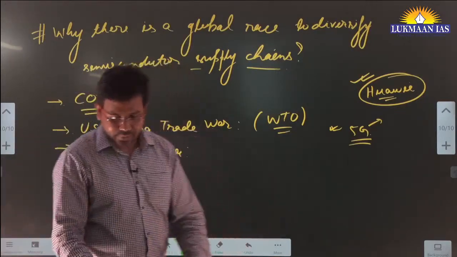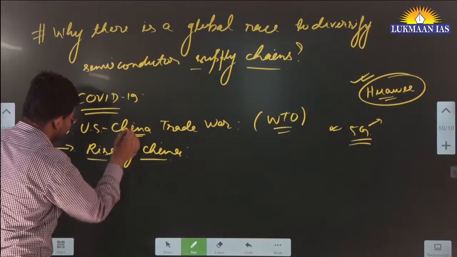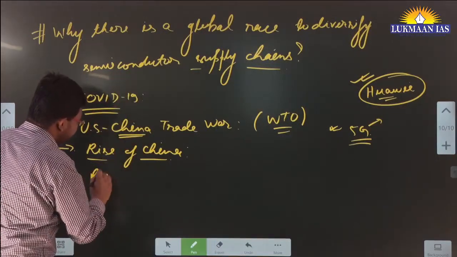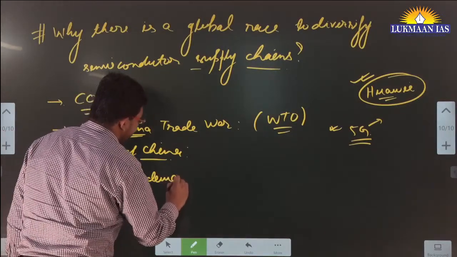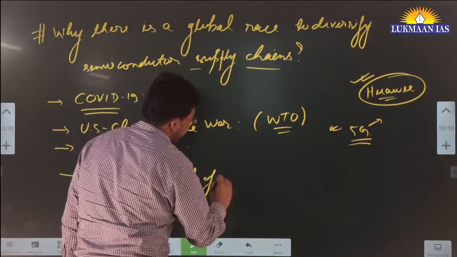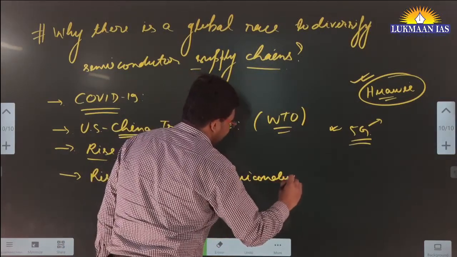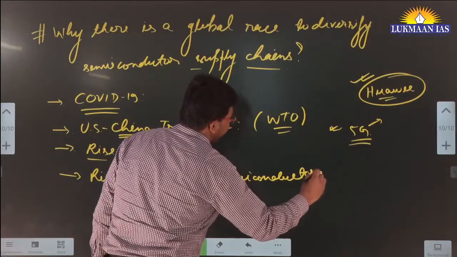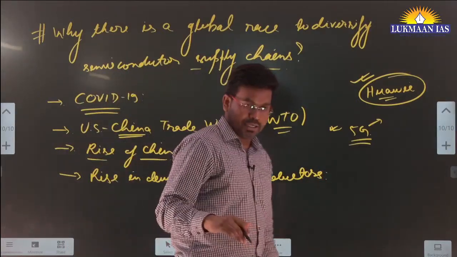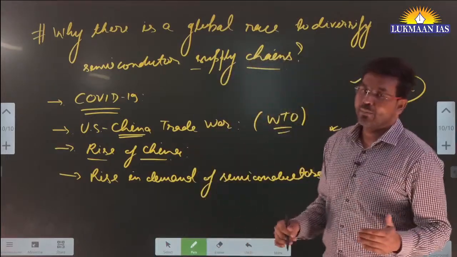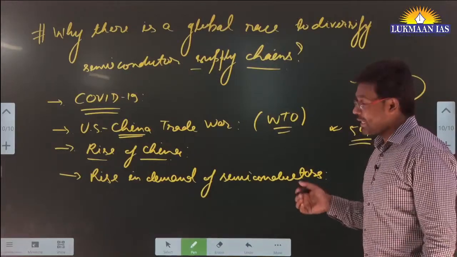Also, there is another reason: there is a global rise in demand for semiconductors. Why? Because a few countries in the world have gone so high-tech, for example the USA, China, Russia, India.